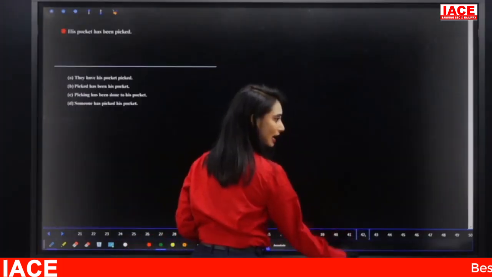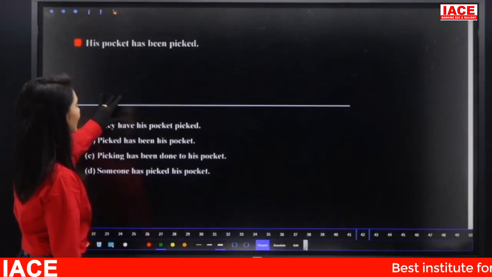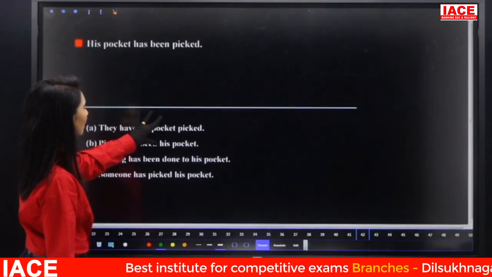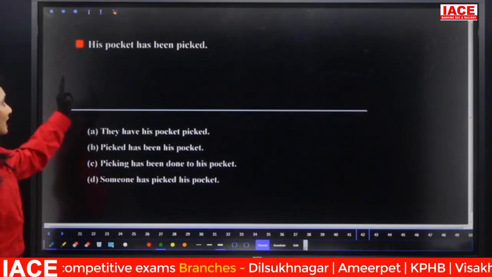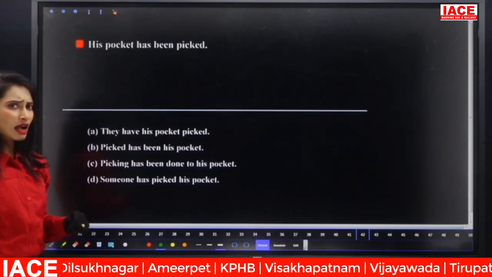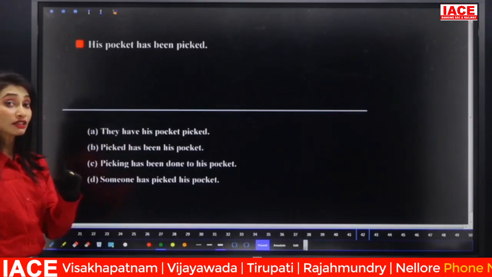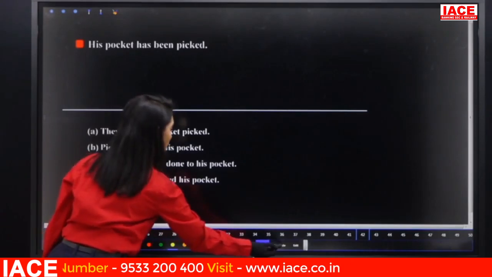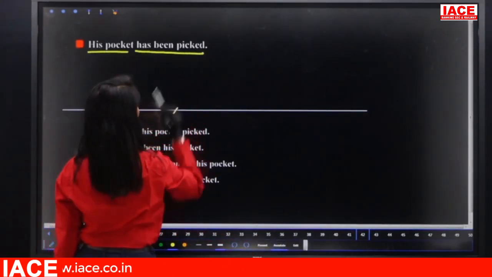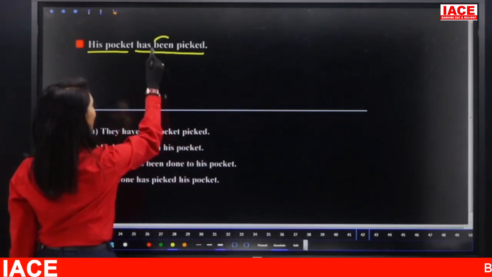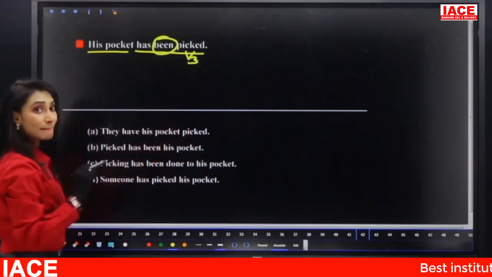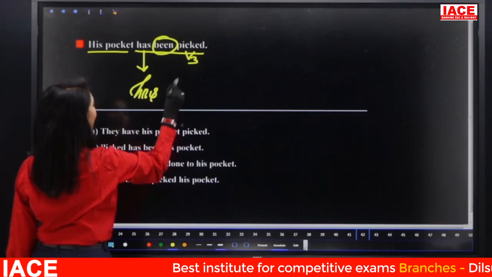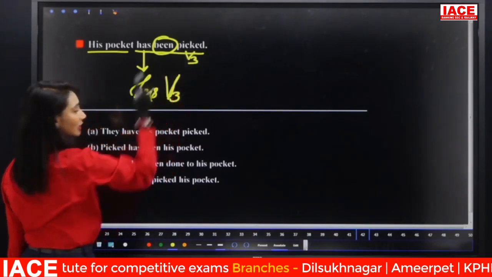As it is a demo class, I'm just giving you a brief account. Let us see one example of how you will generally get questions in your examinations and how to quickly solve them in the exam. Look at this one: His pocket has been picked. Immediately, what do you have to do? Identify the voice. His pocket is the subject, has been picked is the verb. Here been is there, V3 is there. That means it is in passive voice. In active voice, has plus V3 must be there: has picked.